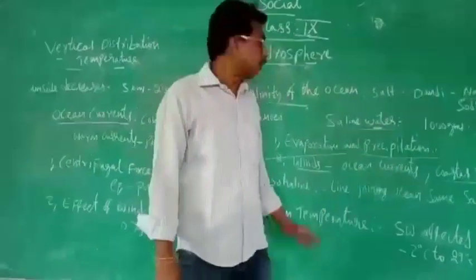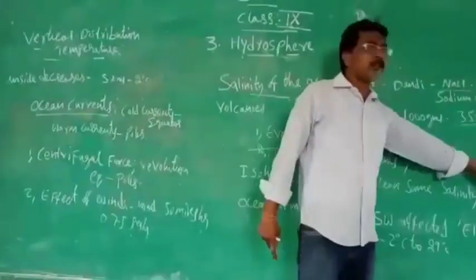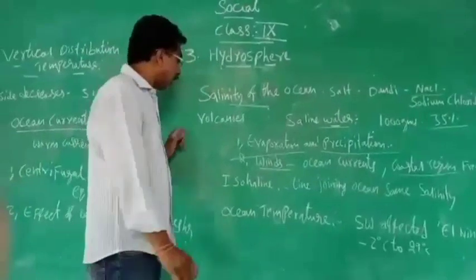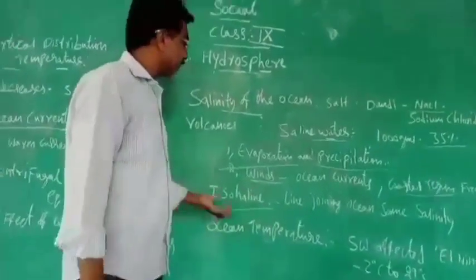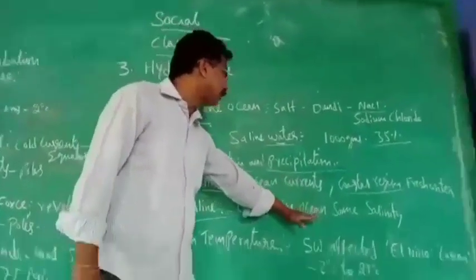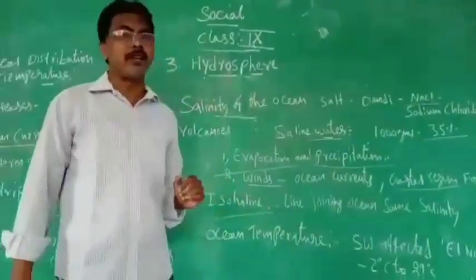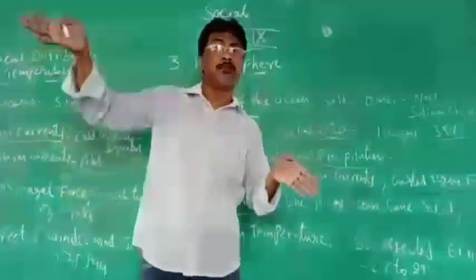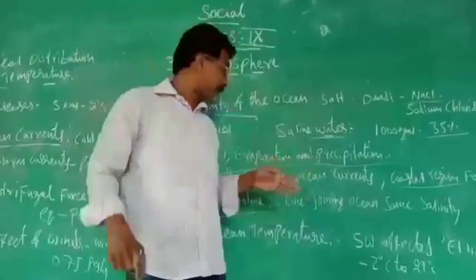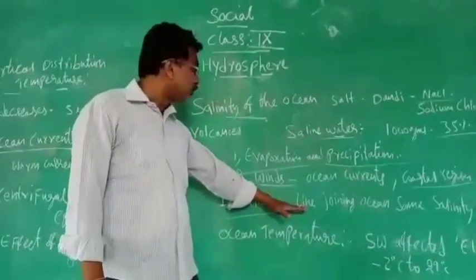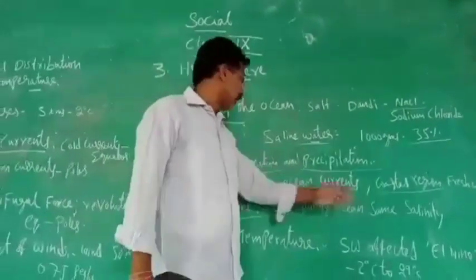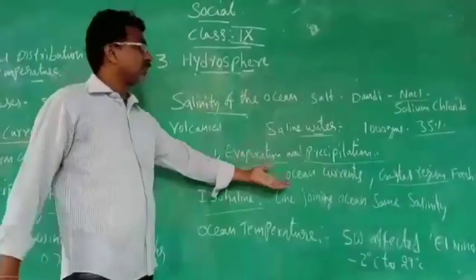Because fresh water is joining, the salinity will become less. And then you see isoline. Isoline is nothing but two lines joining. The joining of two lines of the same height is called an isoline. In the ocean, the tides come high and low, and the joining of the two lines at the same height is called an isoline, and with this they can decide the salinity.